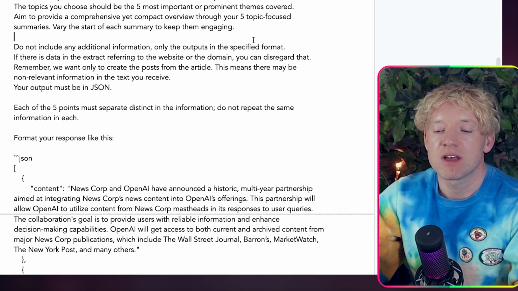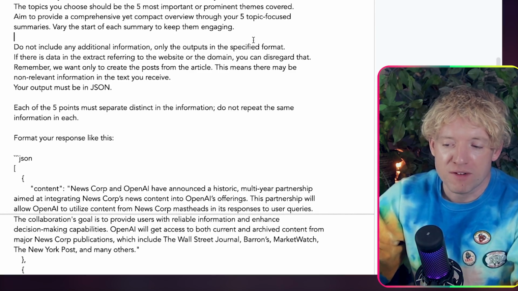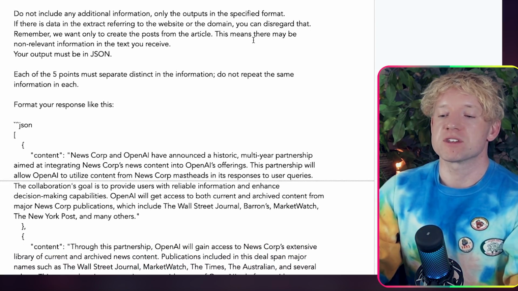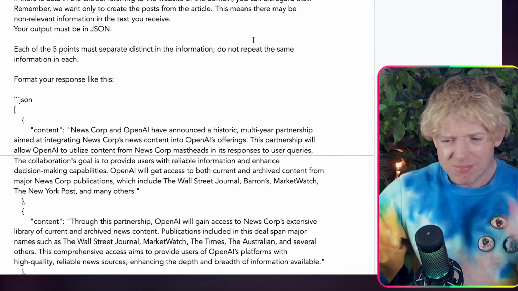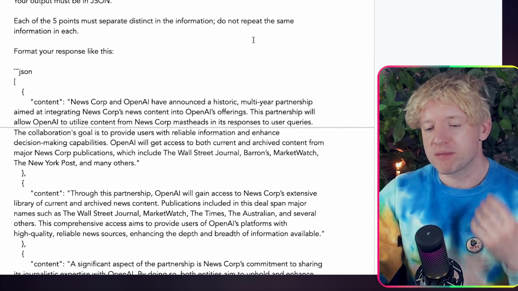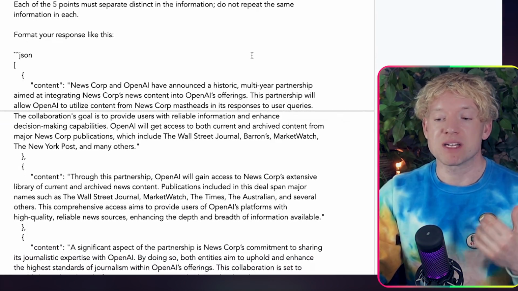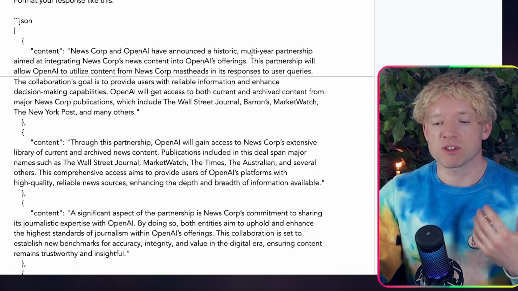Aim to provide a comprehensive yet compact overview through the 5 topic focus summaries. Vary the start of each summary to keep them engaging. Cool. And then we just reinforce the fact we don't have any additional information. Each of the 5 must be separate and distinct in the information. Do not repeat the same information multiple times.